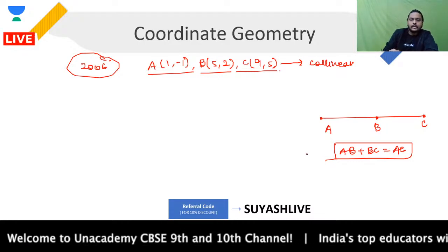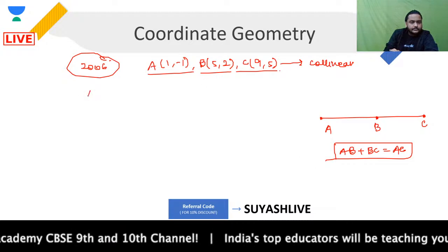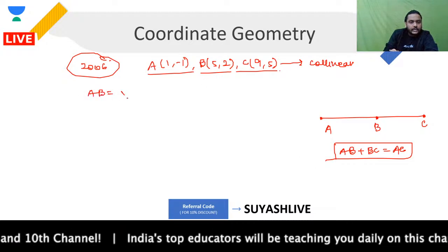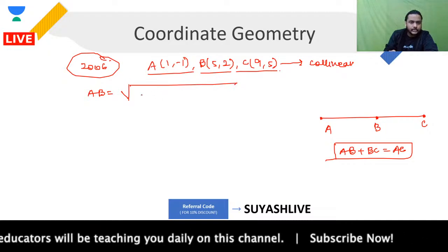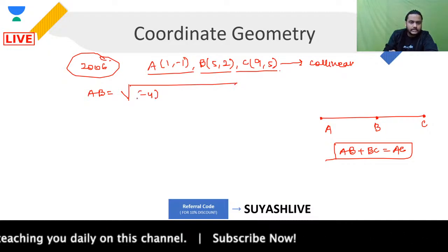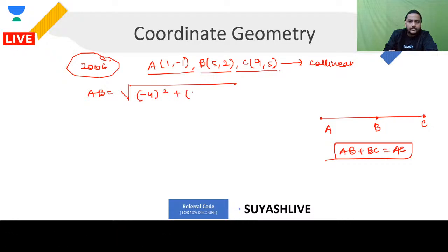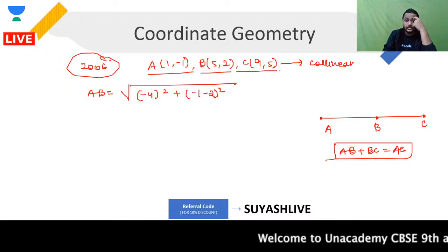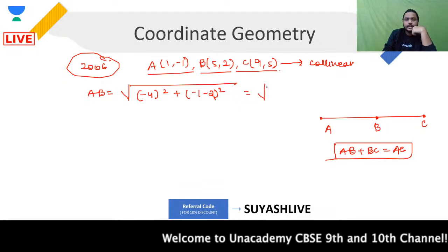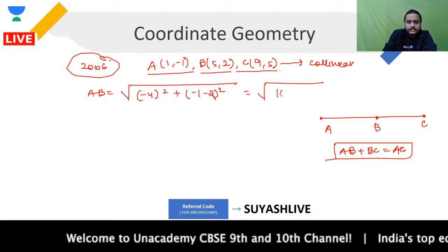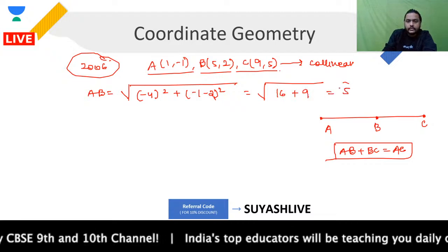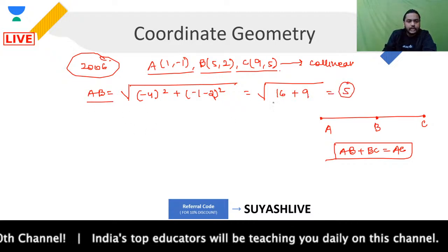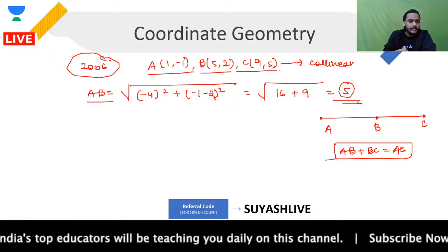Okay, now let's find out AB from here. If you find out the length of AB, that will be the square root of (1 minus 5) whole square, that is (-4) square, plus (-1 minus 2) square. This will simply give you the square root of 16 plus 3 square, that is 9, and that will come out as 5, right? So AB came out as 5.